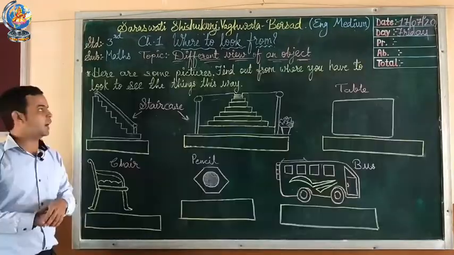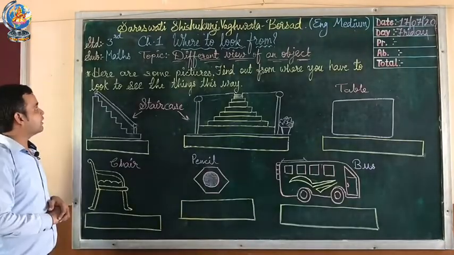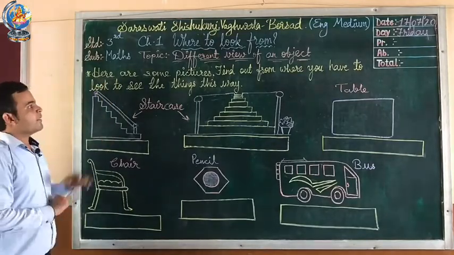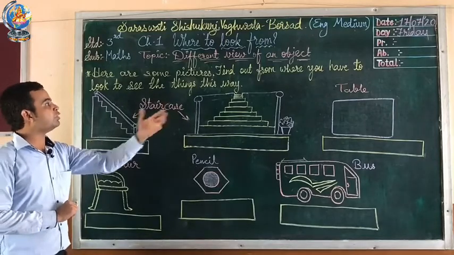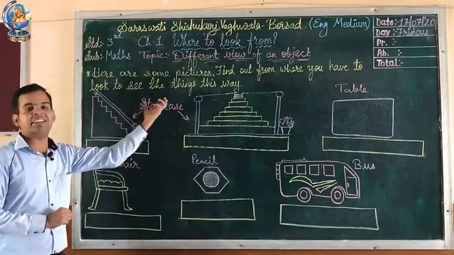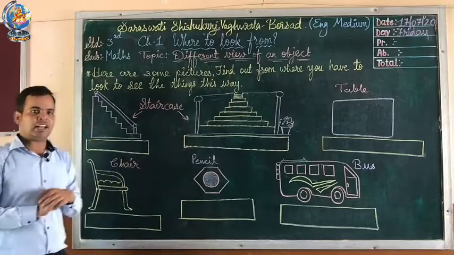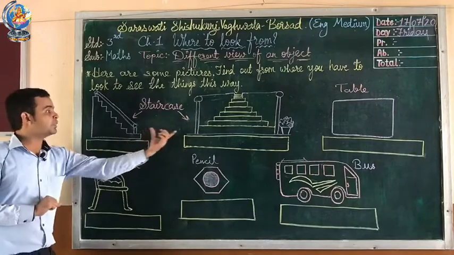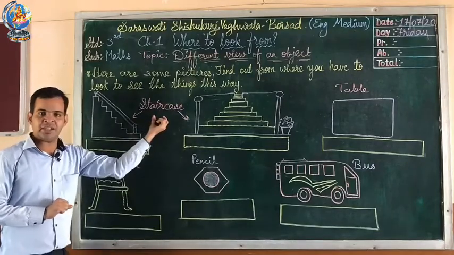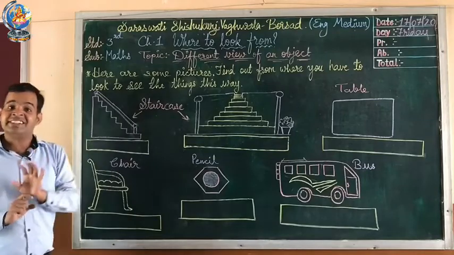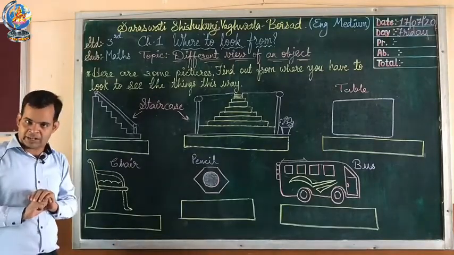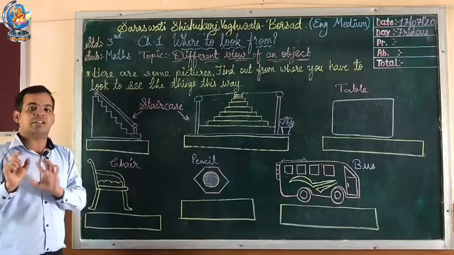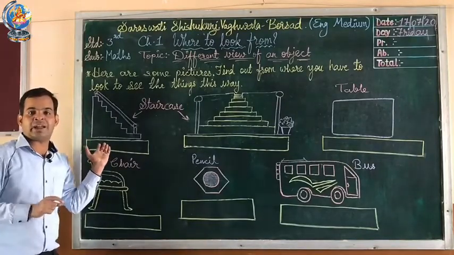Understood this topic? Here an exercise is given. Here are some pictures, six pictures. Find out from where you have to see the things this way. In the first two pictures, what is the name of these? A staircase. If you are at home you can see a staircase. You can try it in different views: from the top, from the side, and from the front.